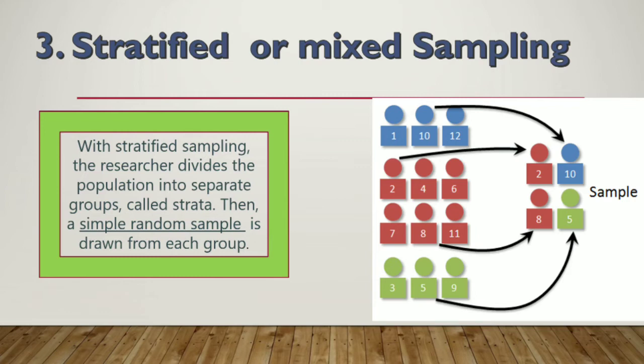So what I'm trying to say is, stratified sampling says first the population is being divided into different strata, and by simple random sampling the sample is being drawn from each group.